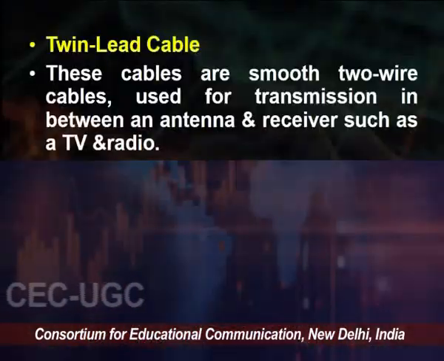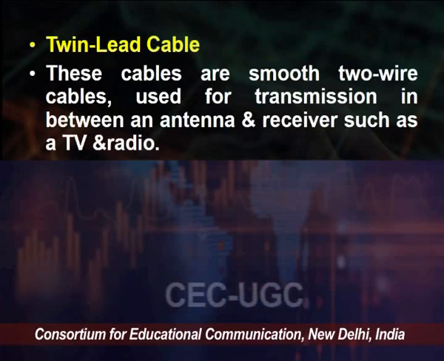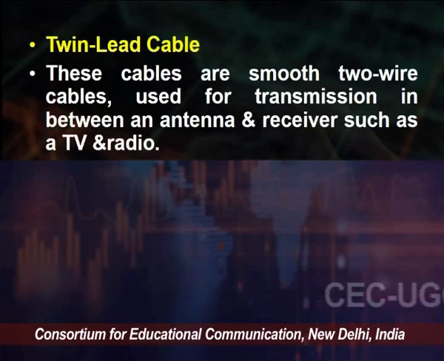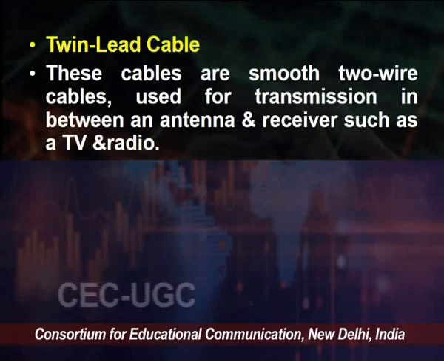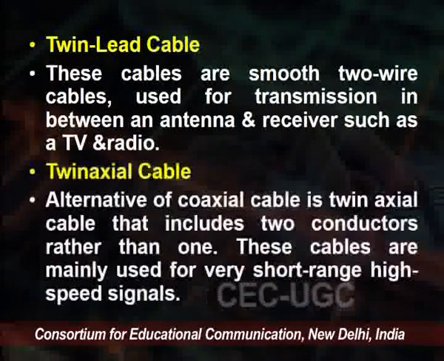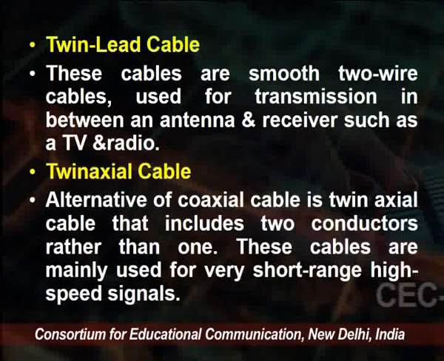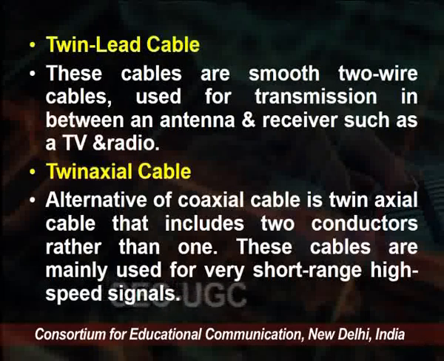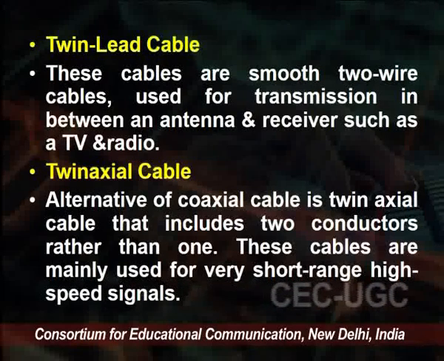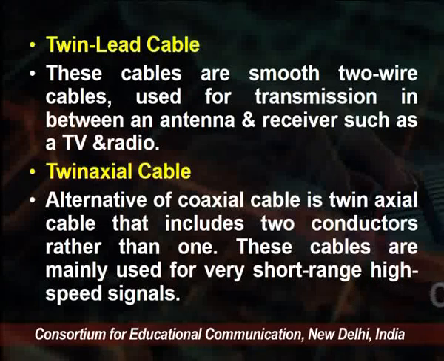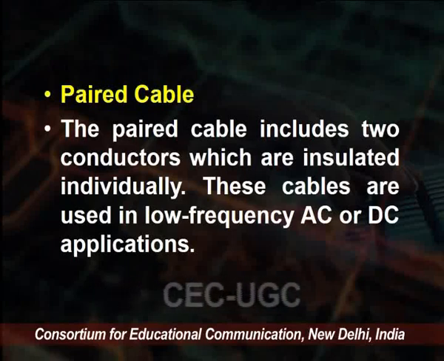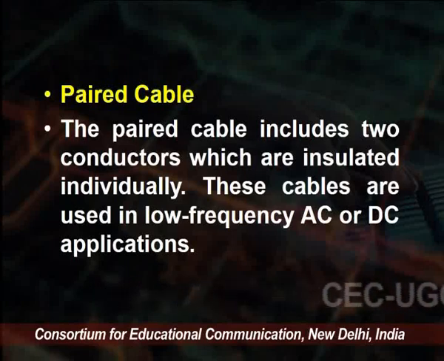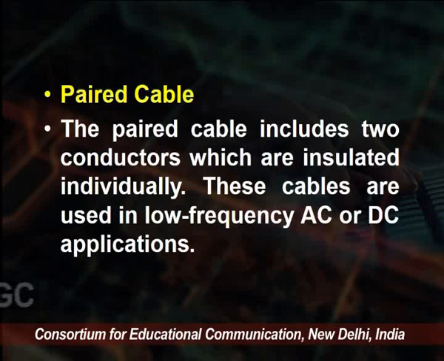Another type of cable is the twin lead cable. This type of cable is a smooth two-wire cable used for transmission between the antenna and the receiver, such as the TV and the radio. An alternative to the coaxial cable is the twin axial cable, which includes two conductors rather than one. These cables are mainly used for very short range, high speed signals. Another type is the paired cable, which includes two conductors that are insulated individually. These cables are used in low frequency AC and DC applications.